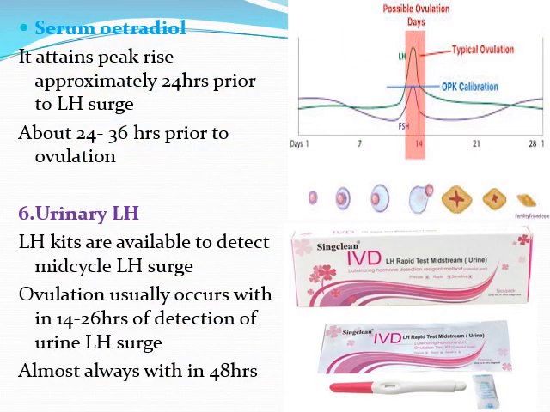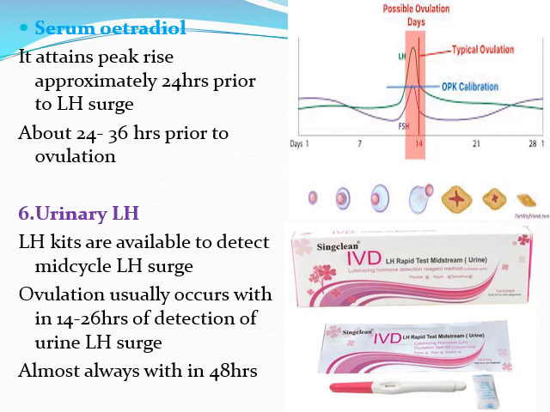And next is the serum estradiol level. It attains the peak rise approximately 24 hours prior to the luteinizing hormone surge. That means about 24 to 36 hours prior to ovulation, the serum estradiol level will increase.